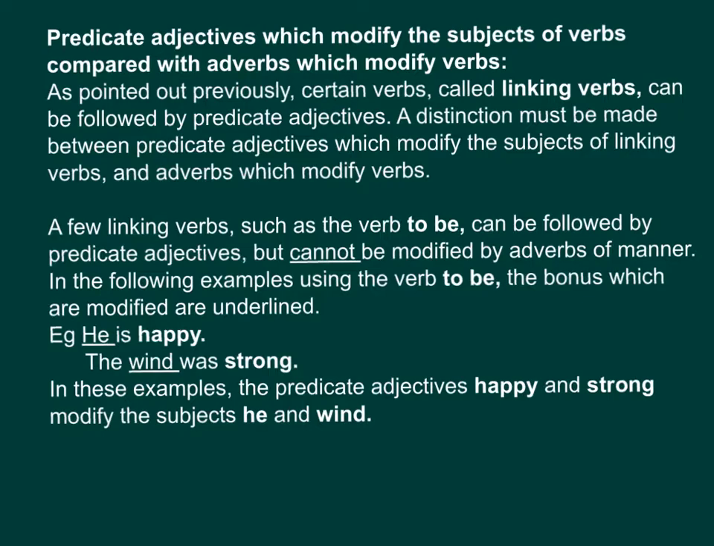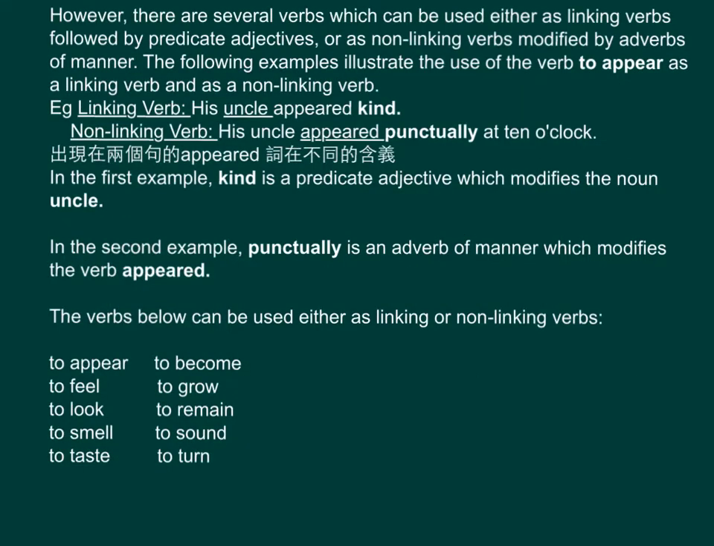For example, he is happy. The wind was strong. In these examples, the predicate adjectives happy and strong modify the subjects he and wind. However, there are several verbs which can be used either as linking verbs followed by predicate adjectives, or as non-linking verbs modified by adverbs of manner.